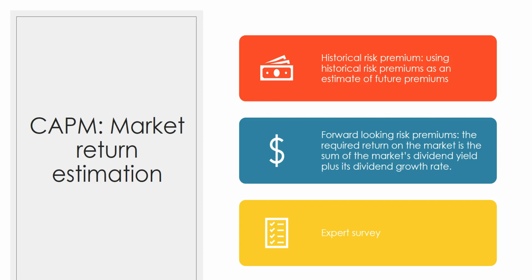So the historical risk premium uses historical rates as an estimate of future premiums. There are some problems with this. First up, premiums are volatile, so there's a very good chance that the observed premiums are going to differ from historic. Second, the historic premium is very sensitive to the period over which it was calculated.